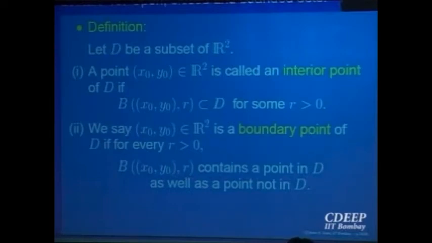So, we will say a set in the plane is a closed set if it includes all boundary points. All boundary points are inside the set. They may not always be, right? A typical example is on the line: take an open interval, the boundary points are A and B, and they are not part of the set. But if you include them, that becomes a closed set.